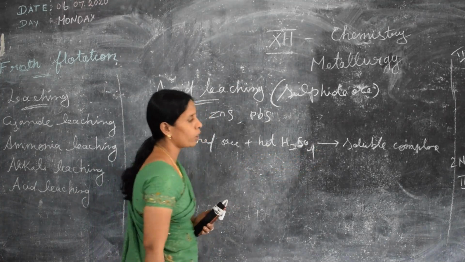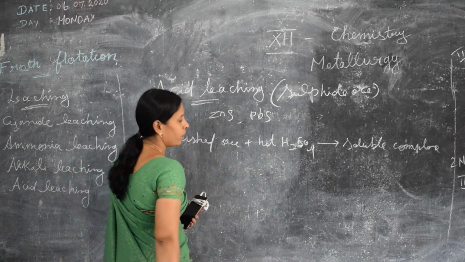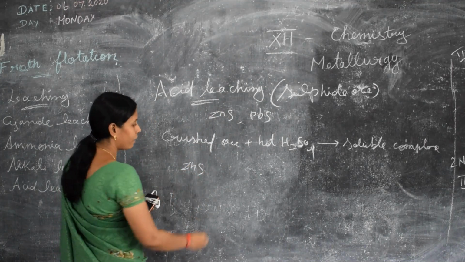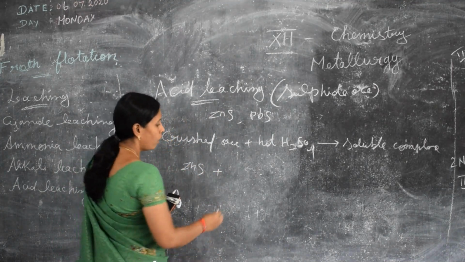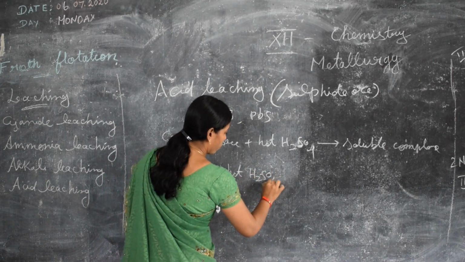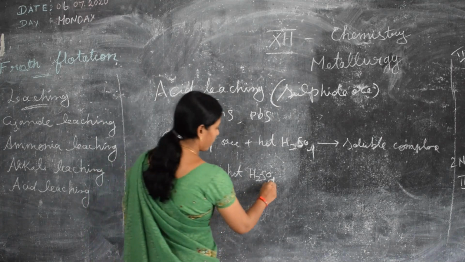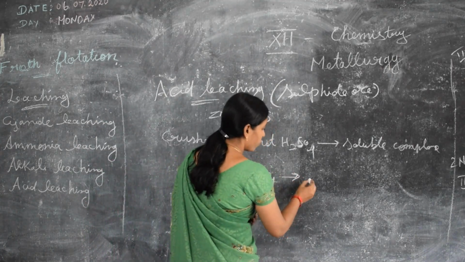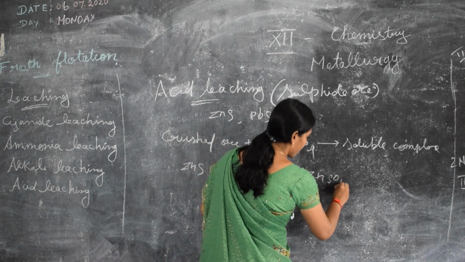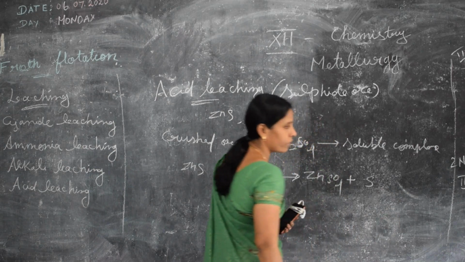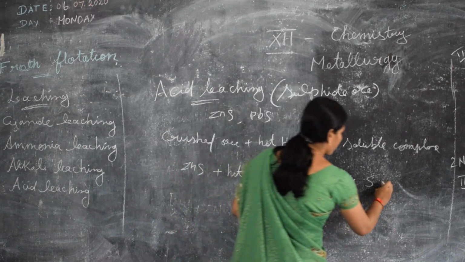Taking zinc sulfide as an example, zinc sulfide is treated with a hot solution of H2SO4, sulfuric acid, to form zinc sulfate, ZnSO4, and elemental sulfur is formed, and also water molecules.